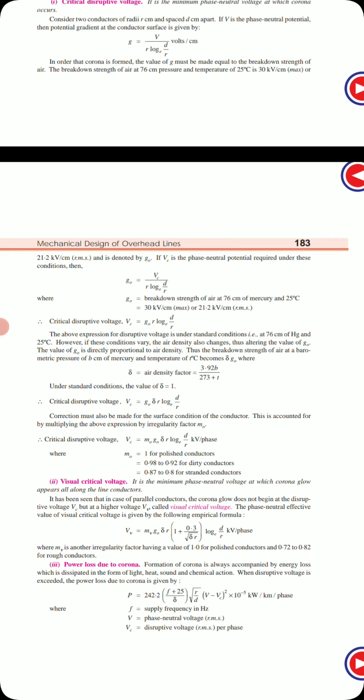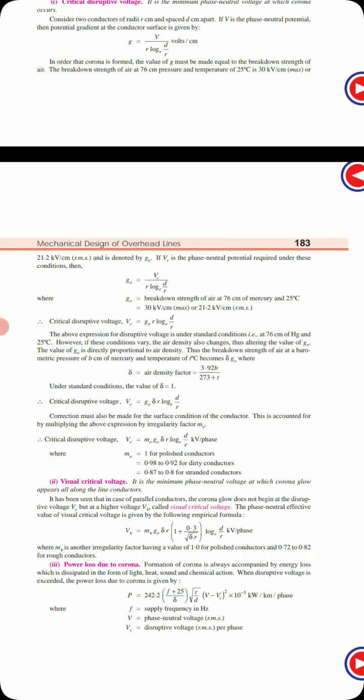In the previous class we have seen the corona: what is corona, how it is formed in the transmission lines, what is the critical disruptive voltage, how it starts, and what are the conditions affecting the corona formation. Now we will see the visual critical voltage.